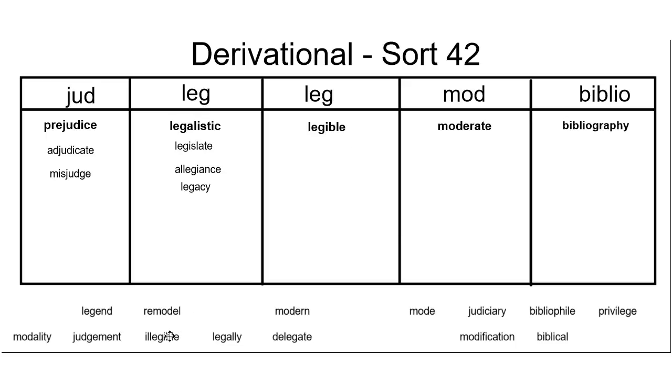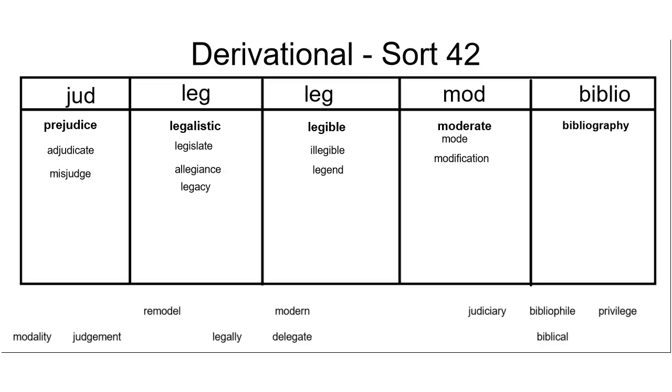If something is illegible, it is not able to be read easily, while a legend is something that is read to others. Our next Latin root is mod, which means to measure or a manner of doing something. For example, our anchor word moderate means average in amount, so you're measuring the amount or intensity of something.